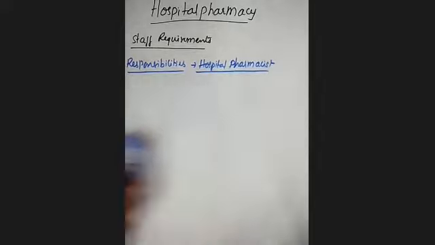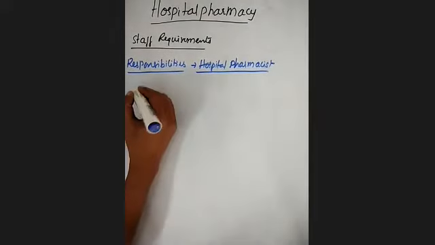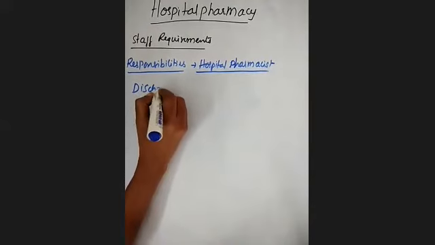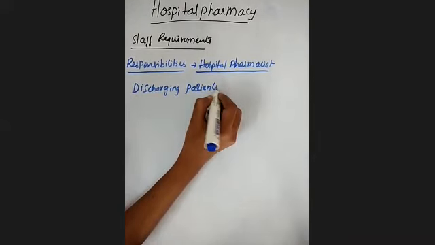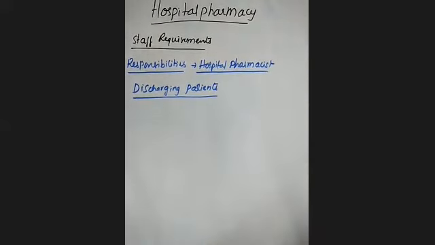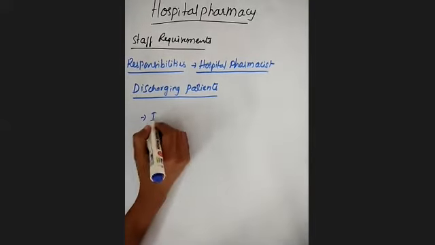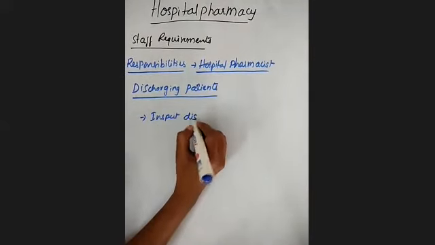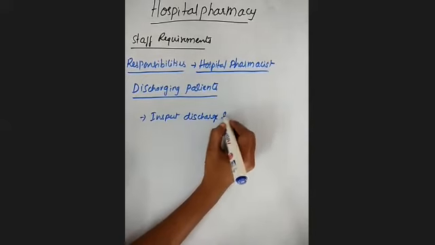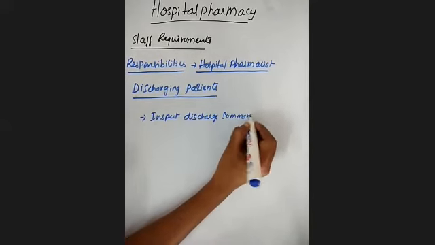Next one is discharging patients. Discharging patients means they have to keep track of which patients are being discharged, and they have to inspect the discharge summary. What is this discharge summary?